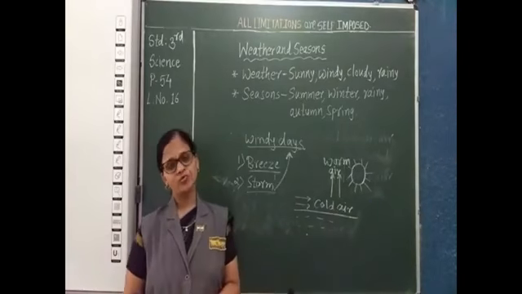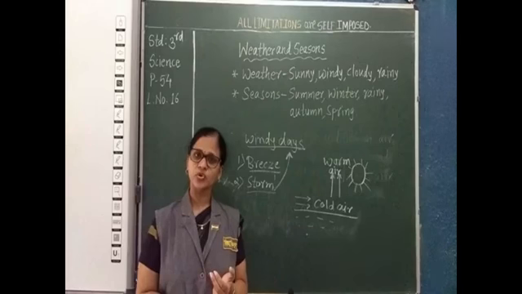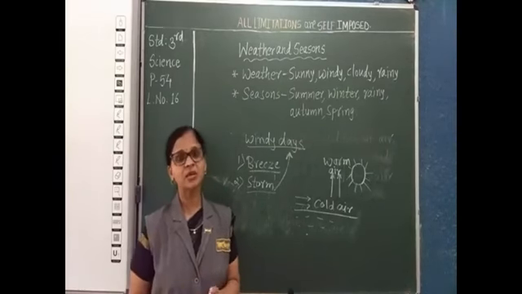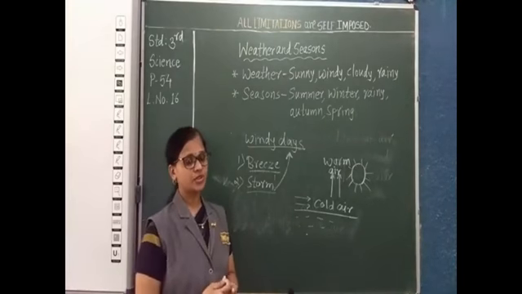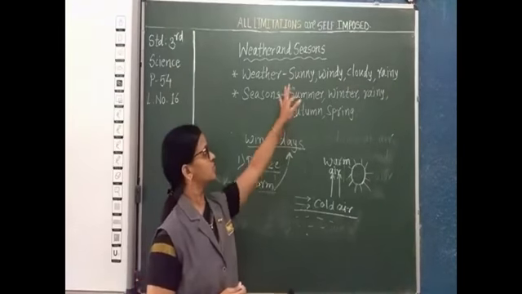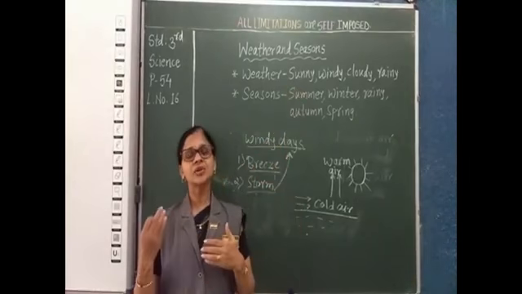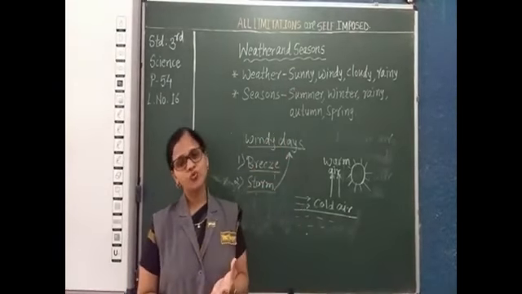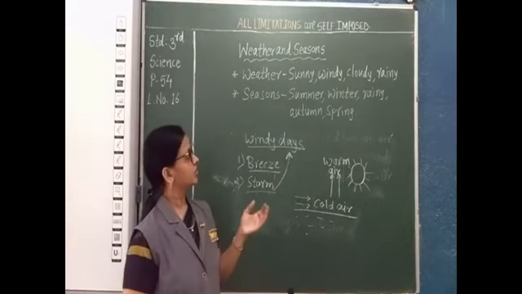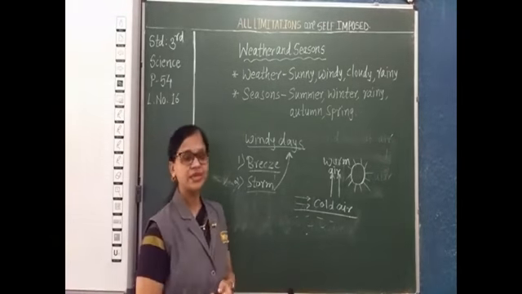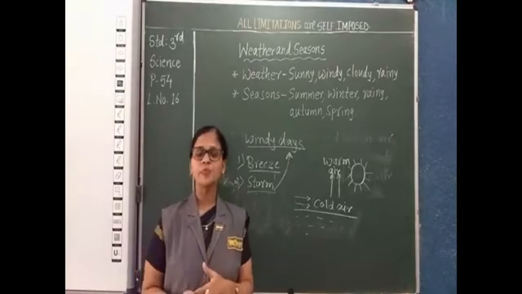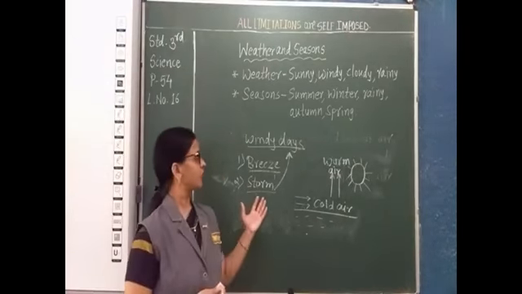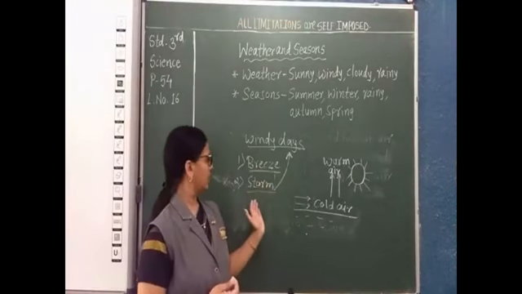So today what we studied: first I gave the introduction, then what is meant by weather. Different types of weather we are going to learn. First we studied the sunny day. How is the weather on a sunny day? It is cloudless, warm and bright. Then afterwards the windy days: how the wind is formed, who is responsible for windy days, and what is meant by breeze and storm.